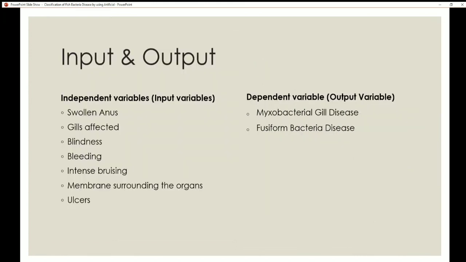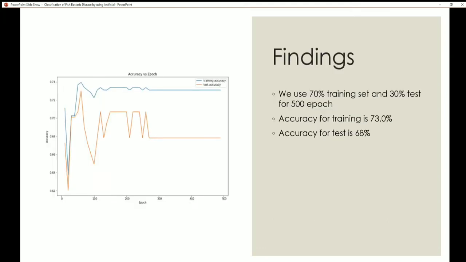As for the input and output, the inputs for this dataset are 7. That is, the first one is swollen anus, gill affected, blindness, bleeding, intestine bruising, membrane surrounding the organ, and ulcer. The output variables are myxobacterial gill disease and fusiform bacteria disease.